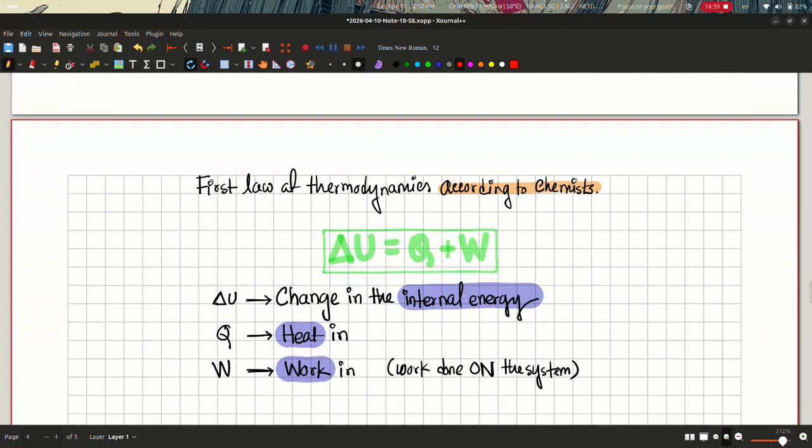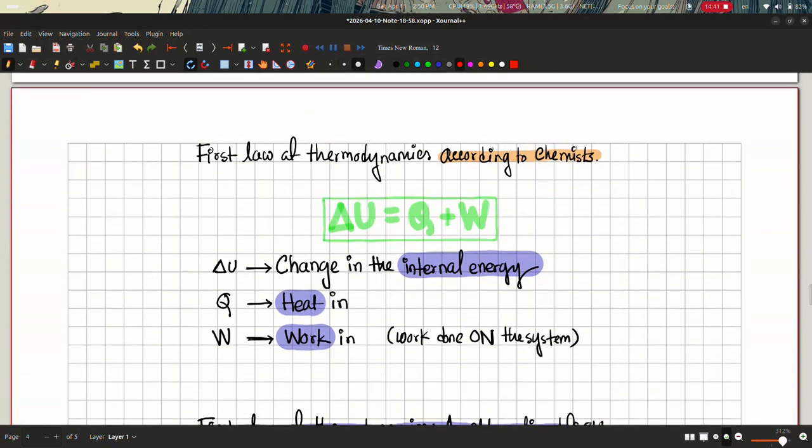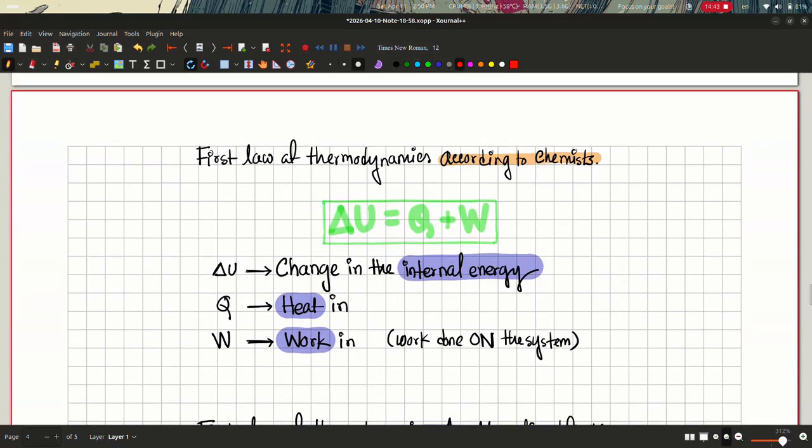Now you might see slightly different pictures somewhere, rather than the picture that I've shown you, where you have Q plus W. So delta U equals Q plus W. This is actually the first law of thermodynamics according to chemists.